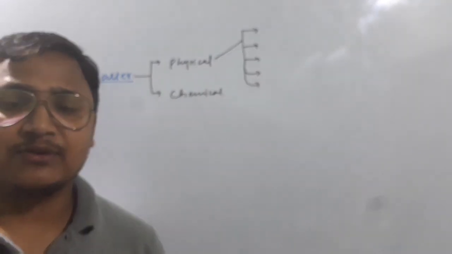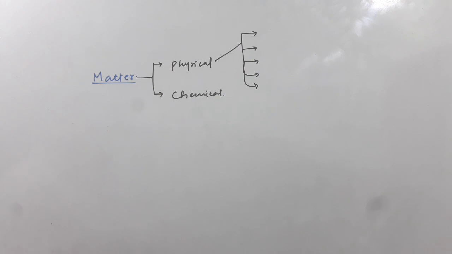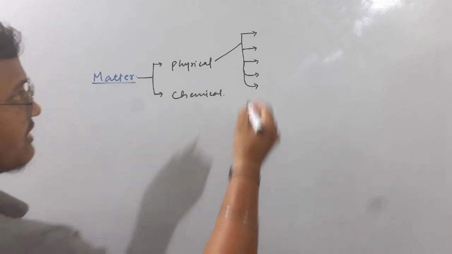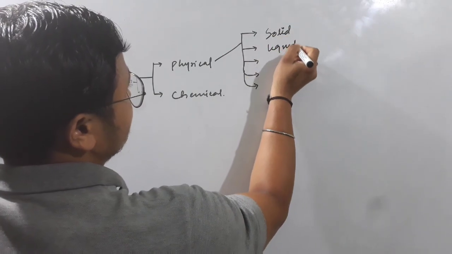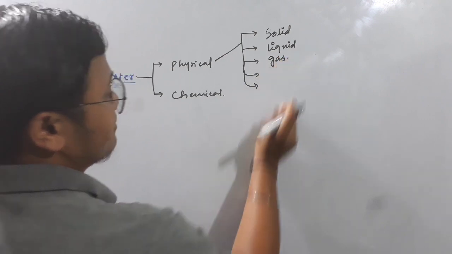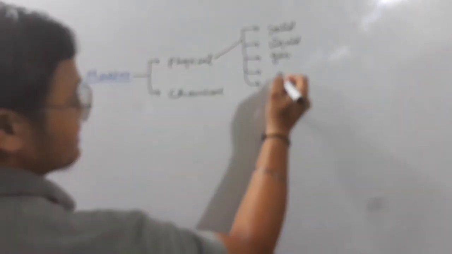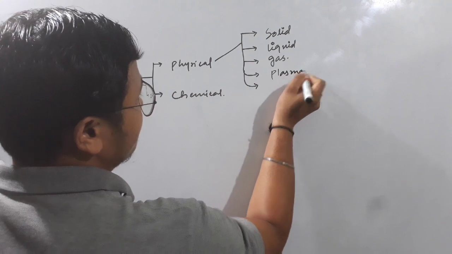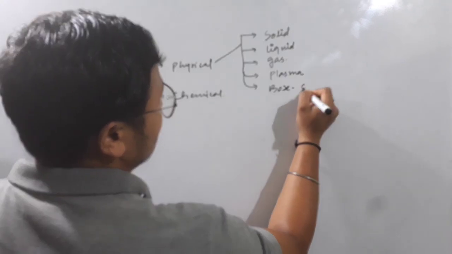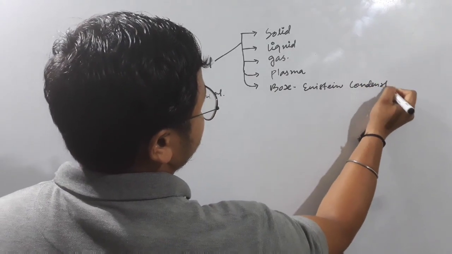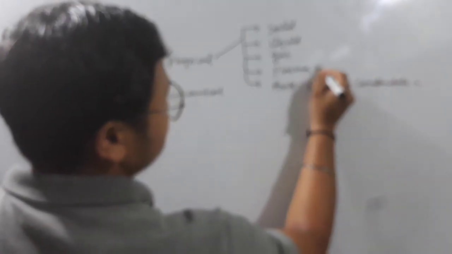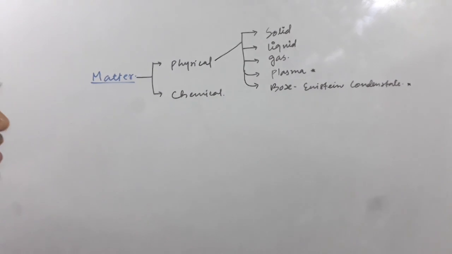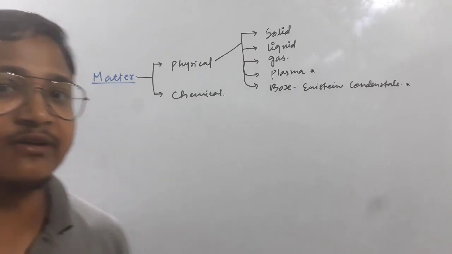The five are solid, liquid, gas, and the last two are plasma and Bose-Einstein condensed state. Regarding these two, you have studied them in your class 9 also, isn't it? All five classifications were in your class 9.